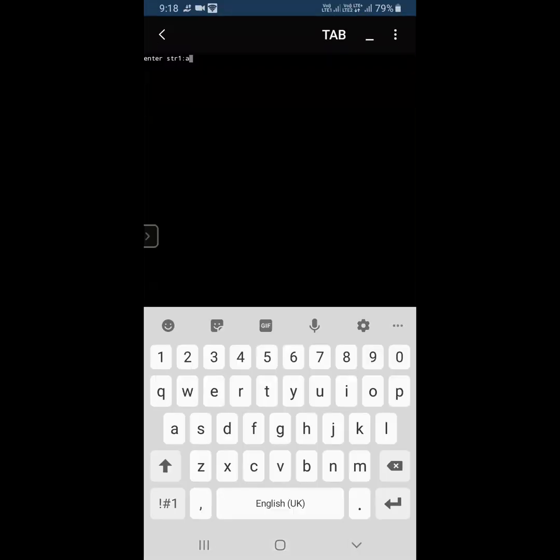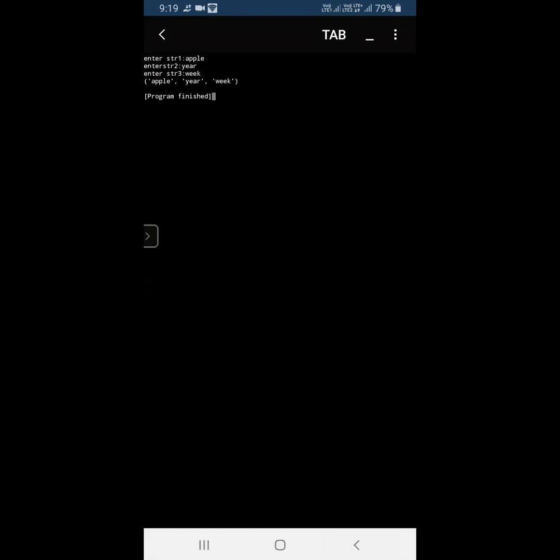So for string 1, I am just typing apple, string 2, year, and string 3, week. I'm just giving 3 strings. Then you can see how the function is returning. We asked to print R at last in the program. What is the data type of this returned R? Tuple. You can see that. Yes, sir, tuple. You can see it is in parentheses.